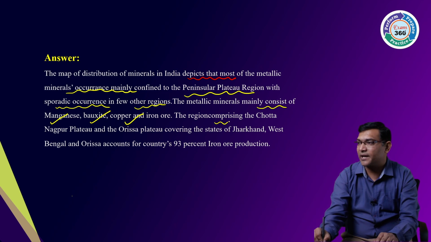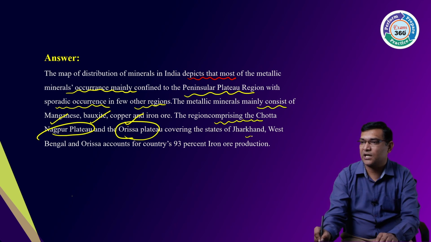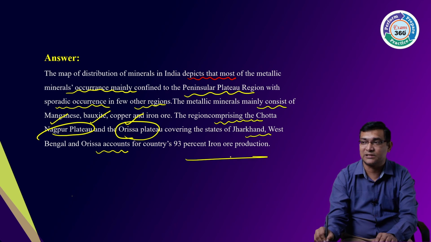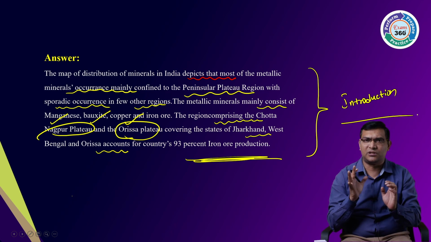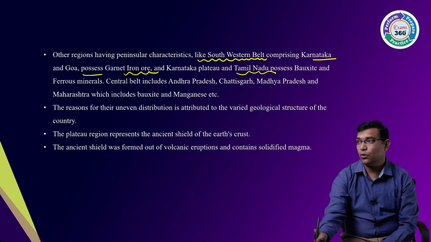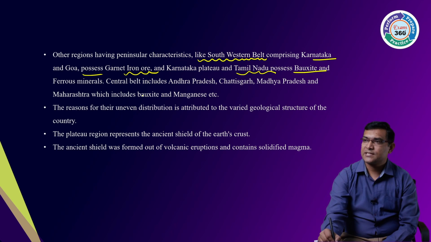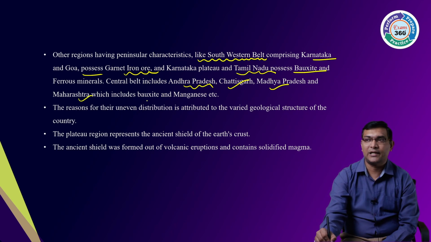The region comprising Chota Nagpur Plateau and Odisha Plateau, covering the states like Jharkhand, West Bengal, Odisha, accounts for 93%. So this is my introduction. This is the area where most of the minerals are found, that I will write. Then other regions having peninsular characteristics, like the southwestern belt, Karnataka, Goa, iron ore which is present, Tamil Nadu, lignite, coal, bauxite, and also the central belt includes Andhra Pradesh, Chhattisgarh, Madhya Pradesh, Maharashtra, bauxite and manganese.